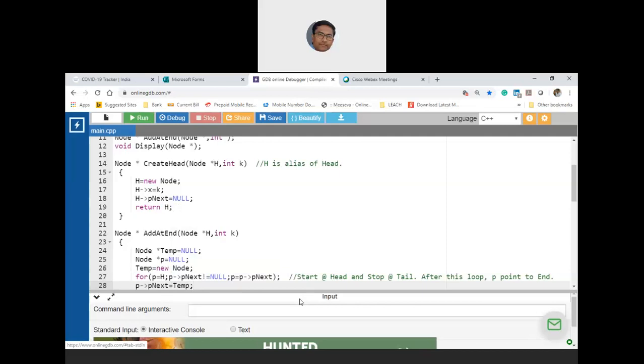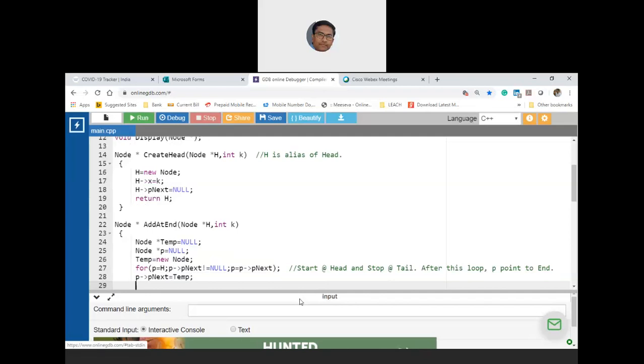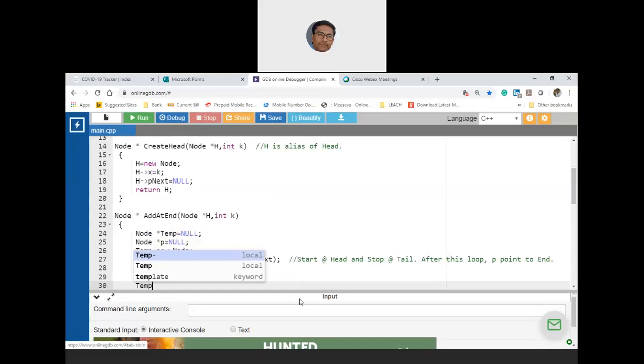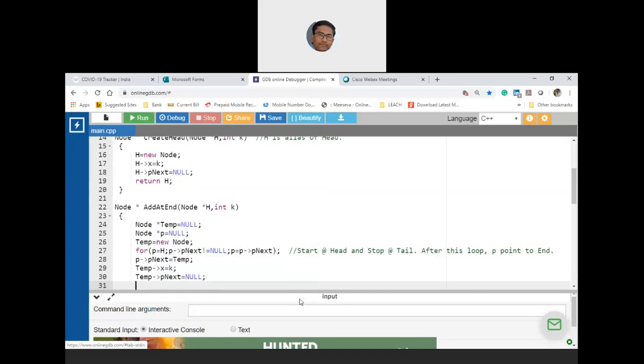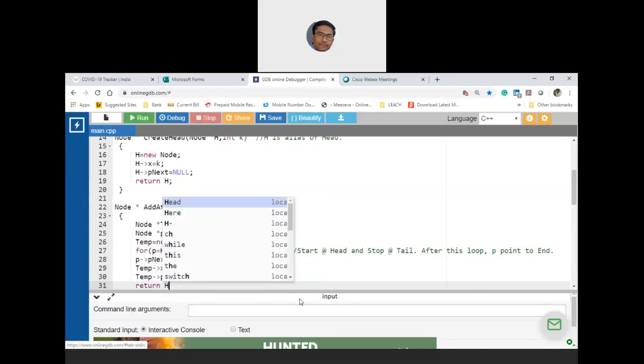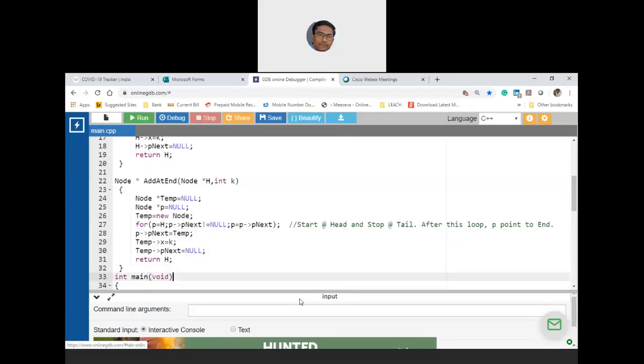Yes, sir. P arrow p next, you update that with the newly created temp node, and then temp arrow x is nothing but your k, because temp is the last fellow. Temp arrow p next is null, and then you return h. Done?